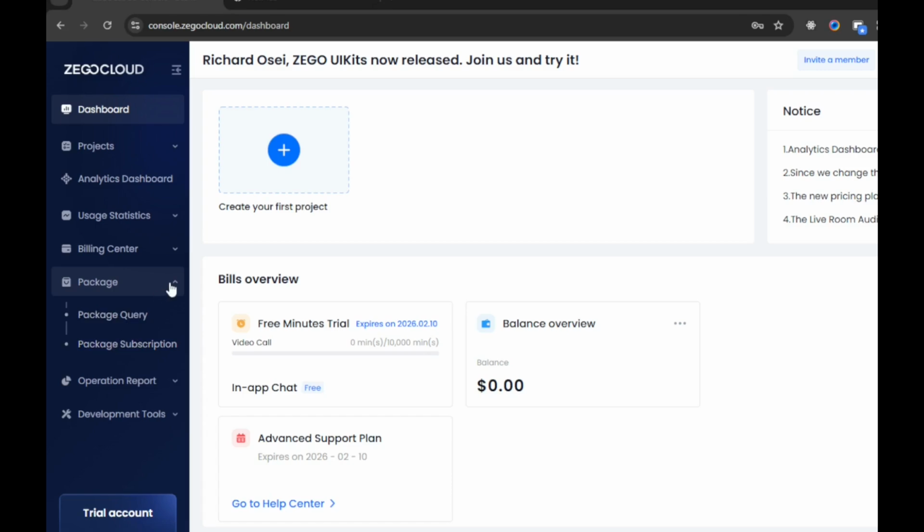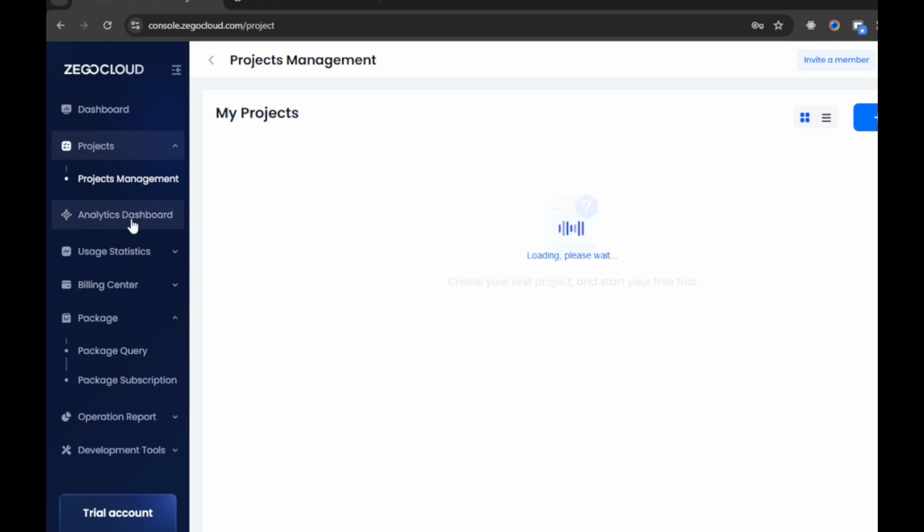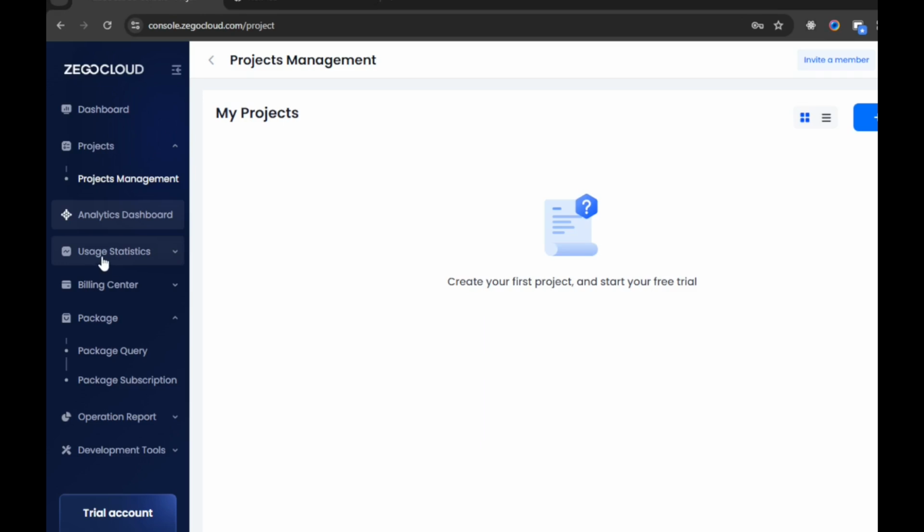Okay, so on the sidebar, you would find all these features: the packages, the operation reports, the projects and project management side, the analytics. So it also gives analytics, but we are not looking at that now. We have the usage statistics, the billing center, package, operation reports, and development tools.